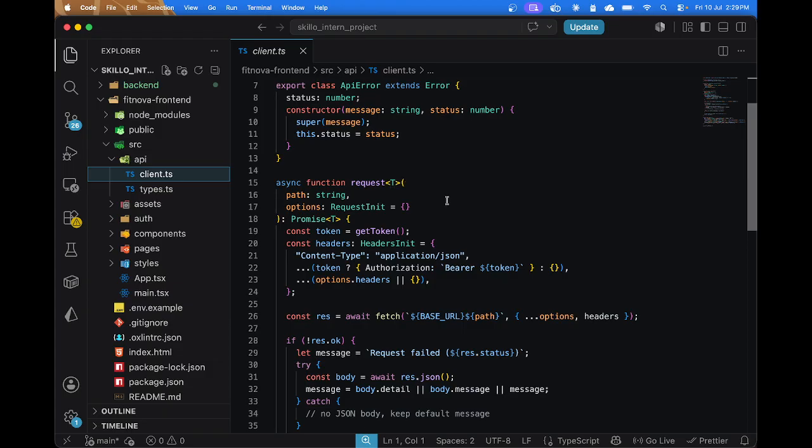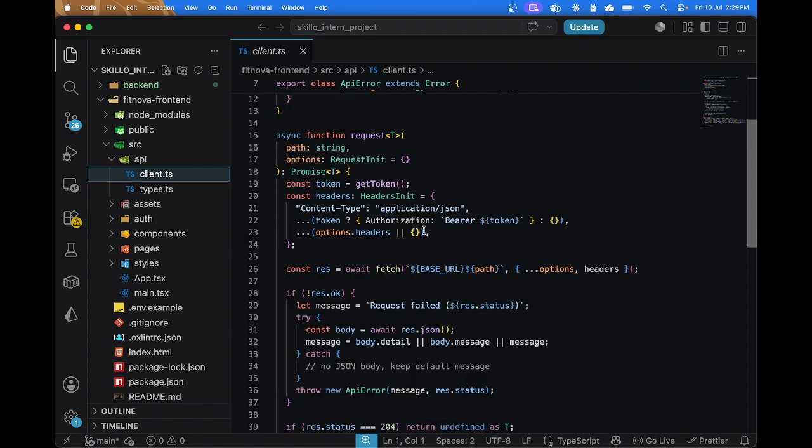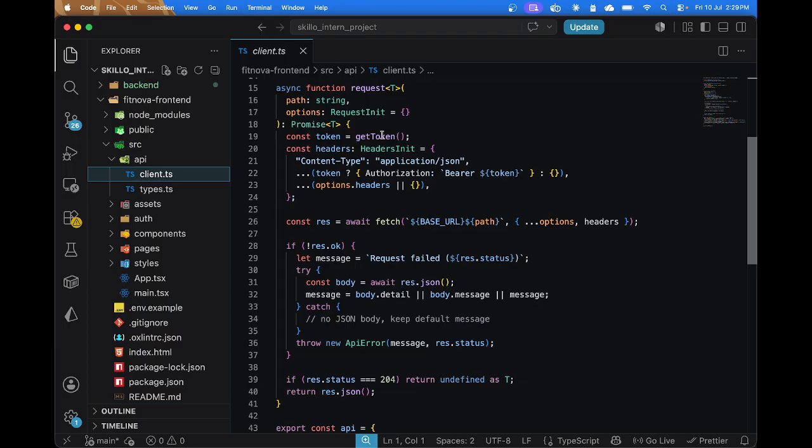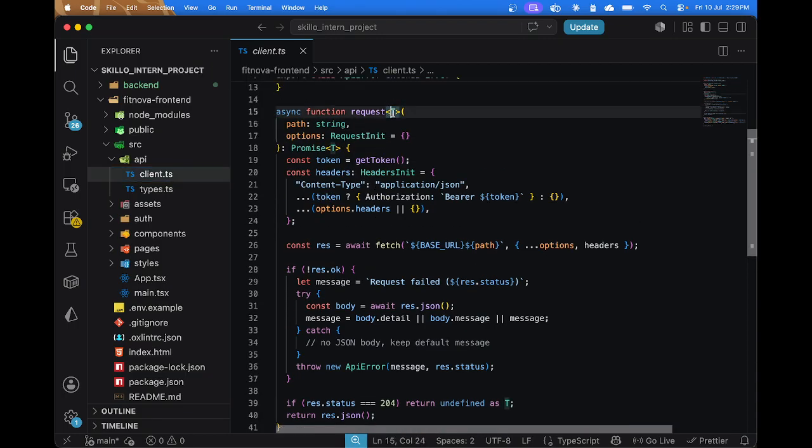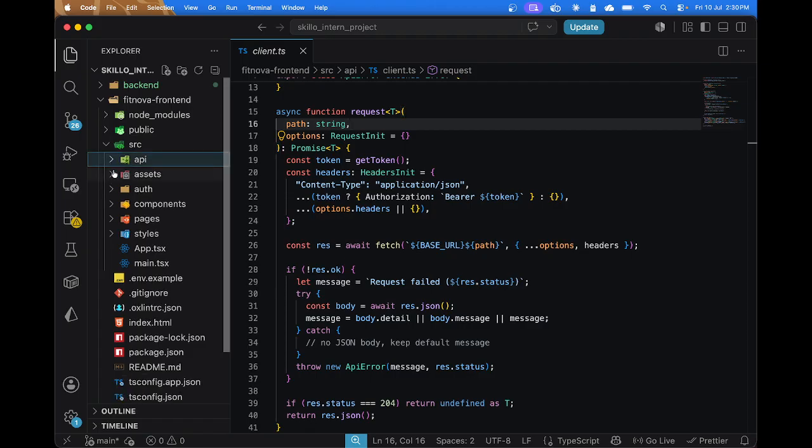Here I have defined the request function to be generic, so that path and options can be dynamic. It just makes a request, gets the response, and is used accordingly. Because it is generic, it won't cause any type errors wherever it is used.